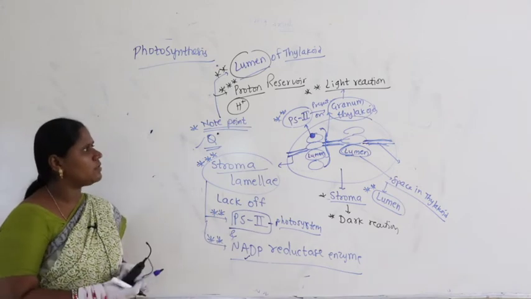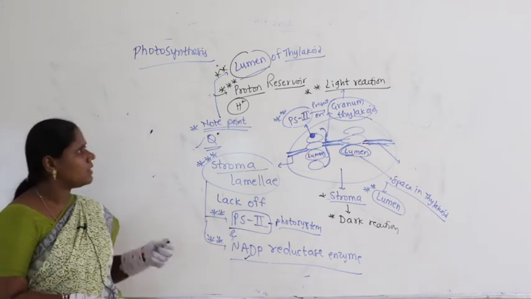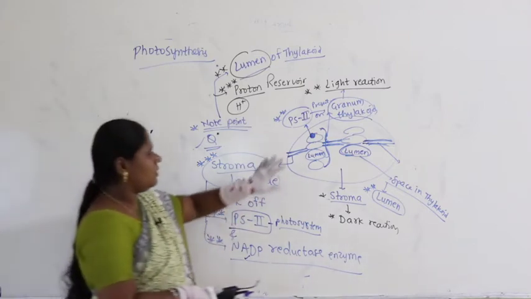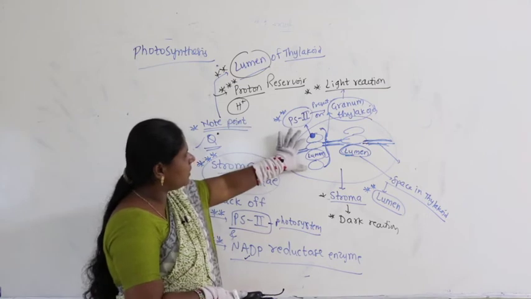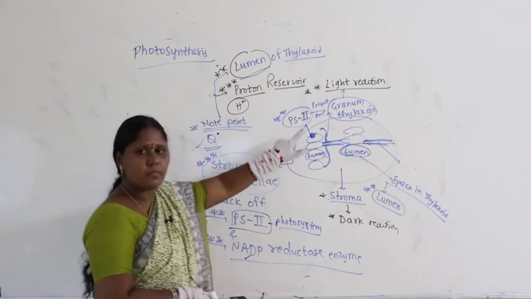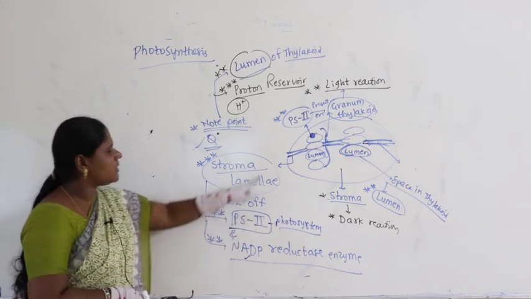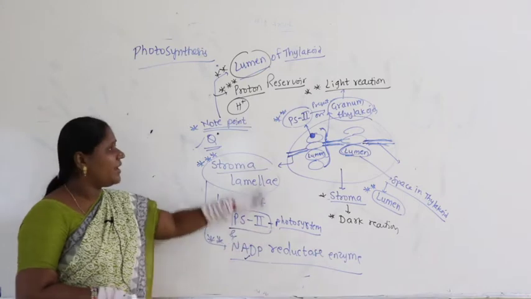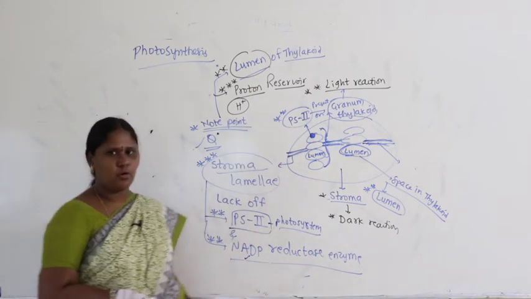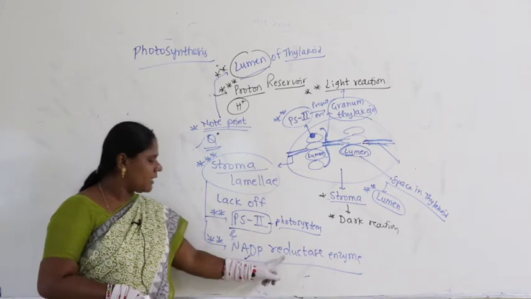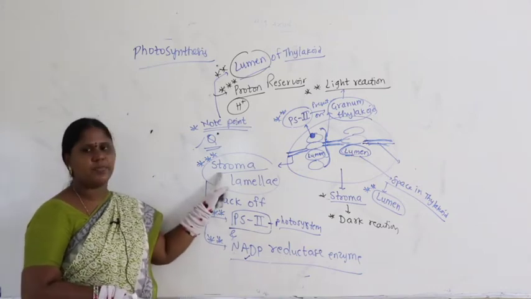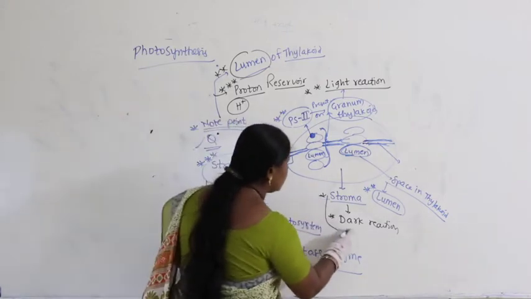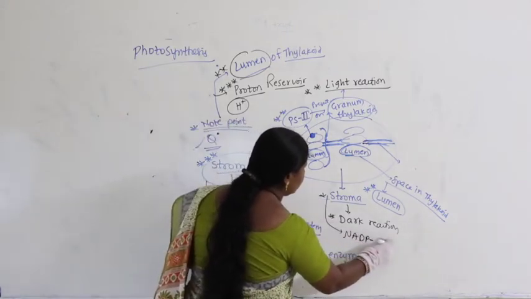What are the important things to remember to understand photosynthesis? From that point of view, I am giving you all the important points. What you have to remember: PS2 is present in the granum thylakoid, but PS2 is absent in stroma lamellae. Where is it present? On the granum thylakoid. And NADP reductase is absent in stroma lamellae. Then where is NADPH2 present? NADPH2 is present in the stroma. That is enough to remember at present.